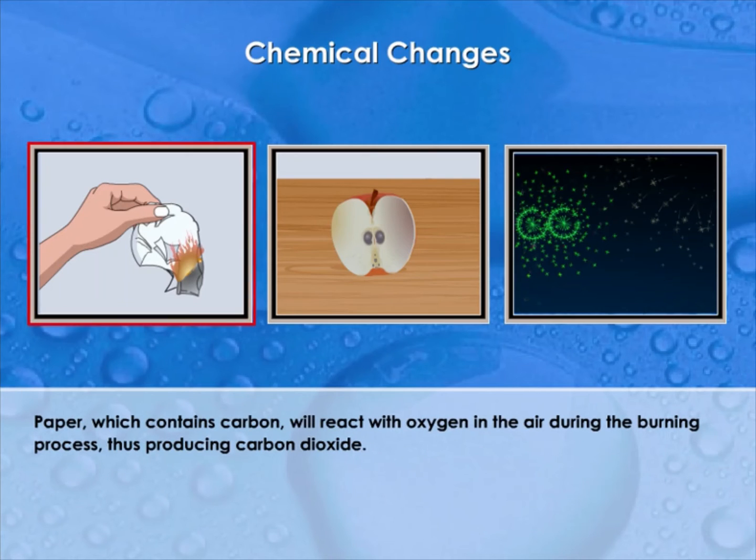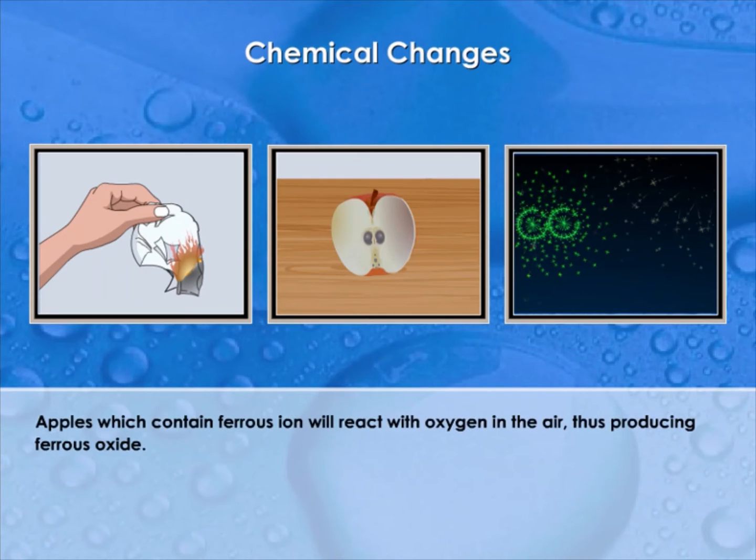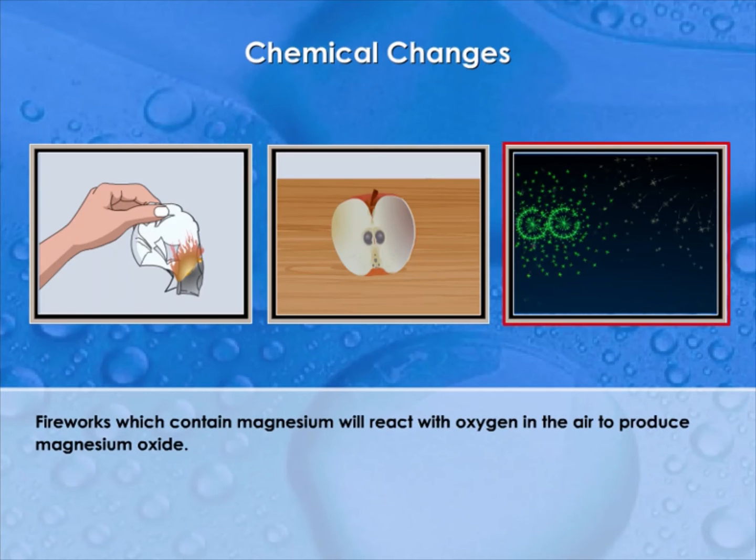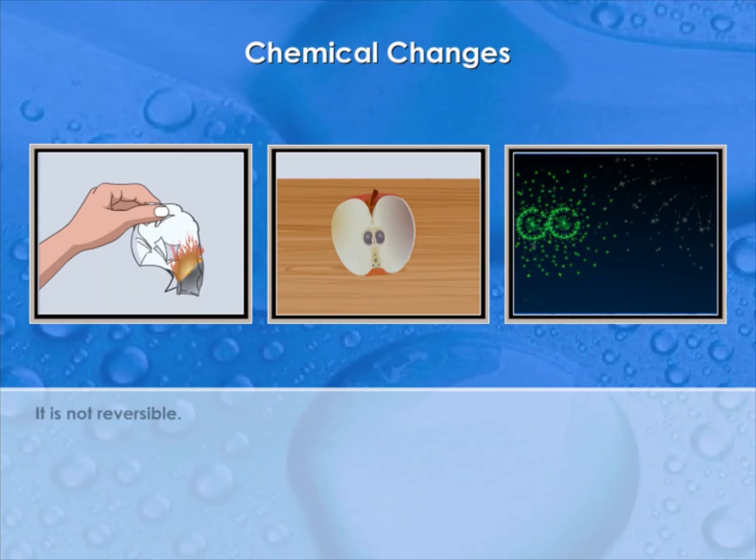Paper, which contains carbon, will react with oxygen in the air during the burning process, thus producing carbon dioxide. Apples, which contain ferrous ion, will react with oxygen in the air, thus producing ferrous oxide. Fireworks, which contain magnesium, will react with oxygen in the air to produce magnesium oxide. It is not reversible. This chemical change needs energy to make it happen.